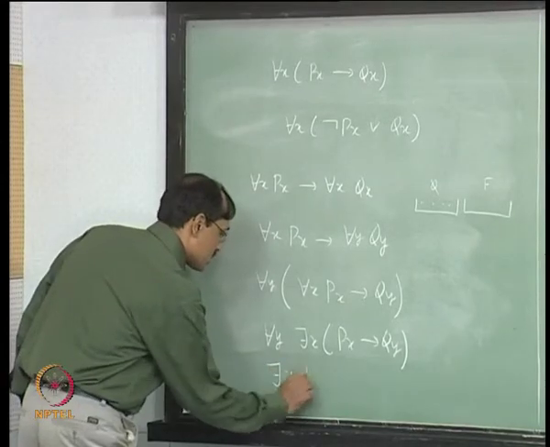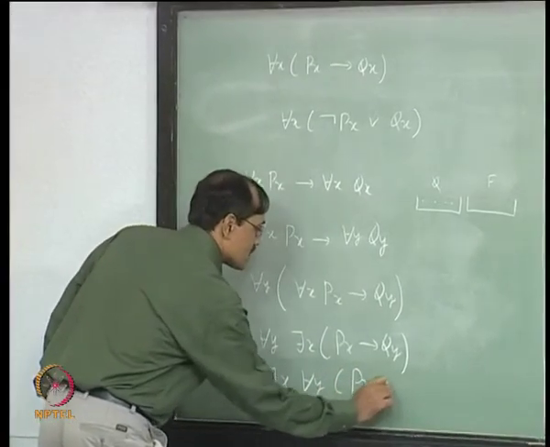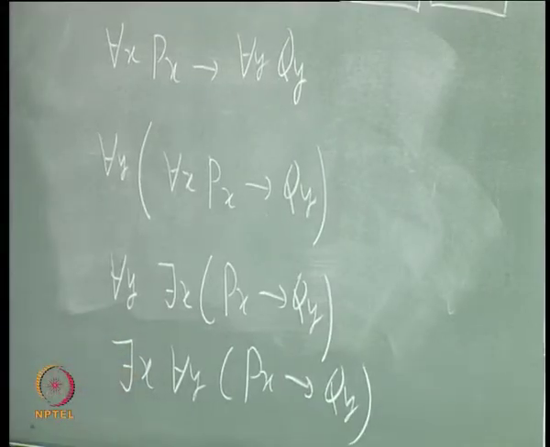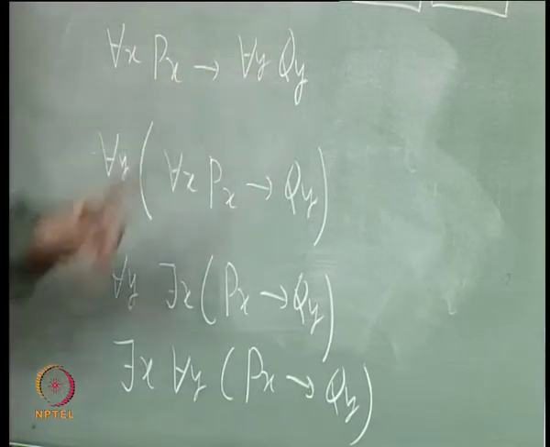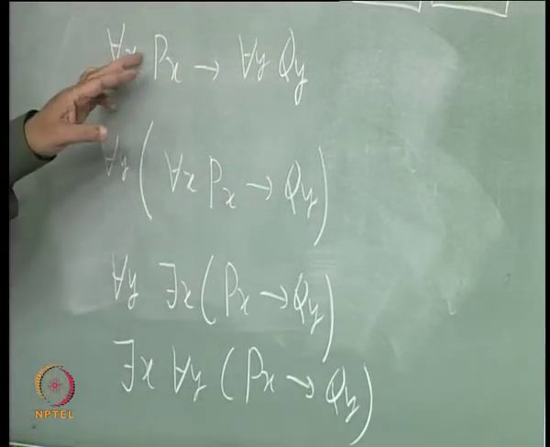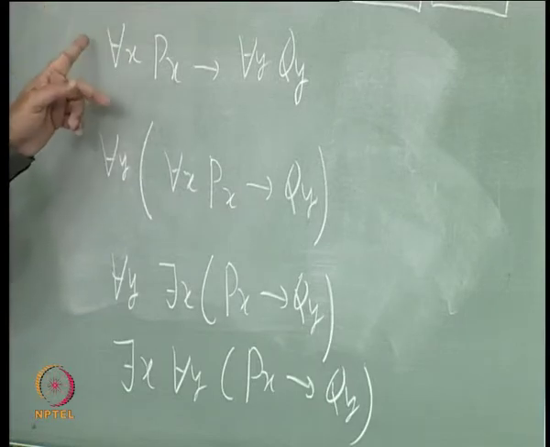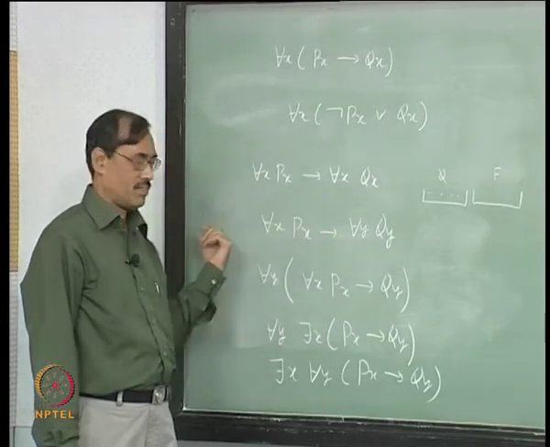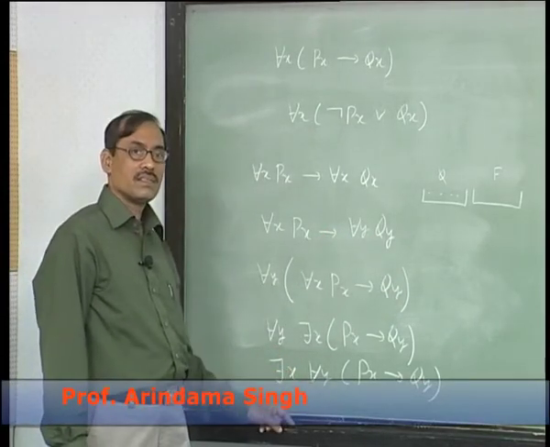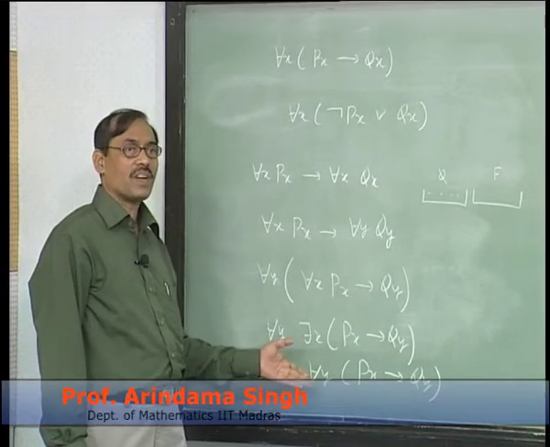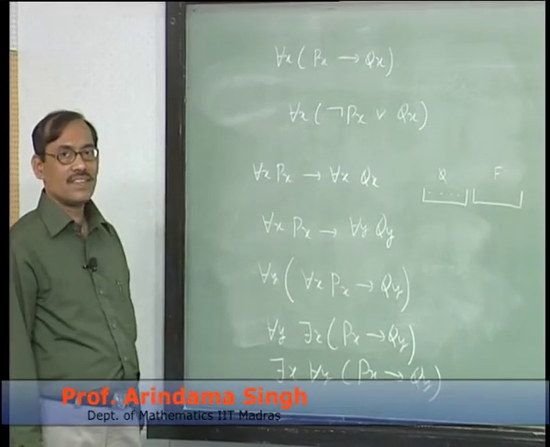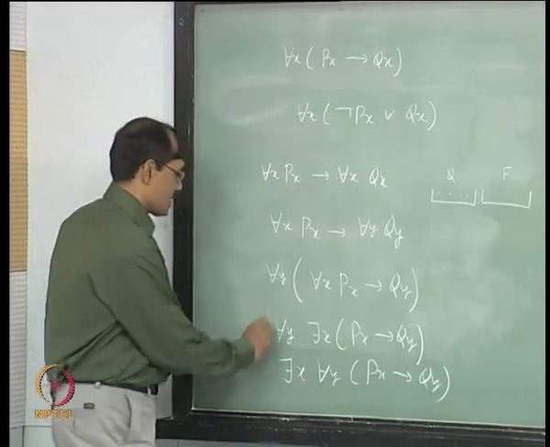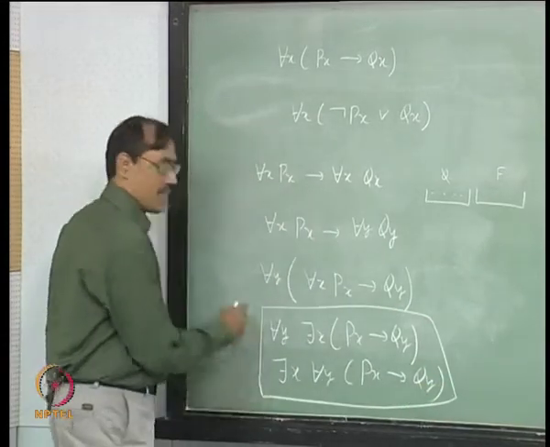So, this is how it will be coming, but also you could have done some other way, so that you can bring to there is x for each y Px implies Qy. Also to this, because I do not take for all y now, I keep it there, first I pull this. So, that gives there is x Px implies for each y Qy, now I pull for all y. So, it will be something like this. But both are not the same. Are they same or not? Well, this is an exercise. Now find out whether they are equivalent or not.